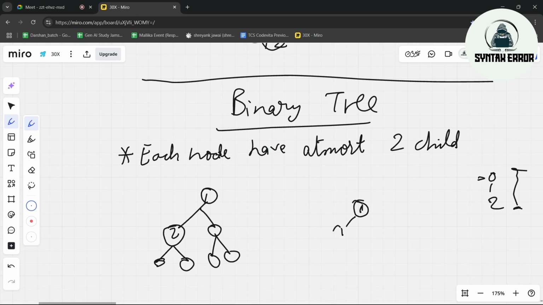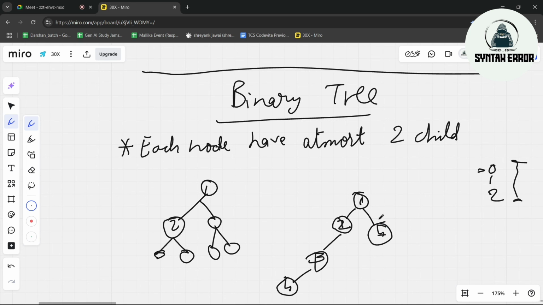If you have a tree like this, then also it is considered. If you have a tree like this, then also it is called a binary tree. Why? Because each node can have at most two children. At most means maximum two. Minimum can be zero.